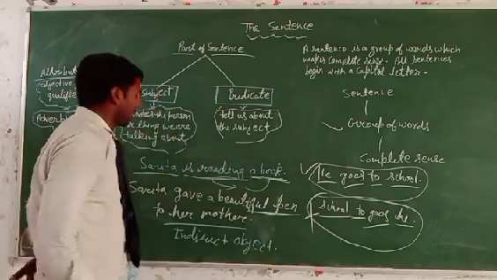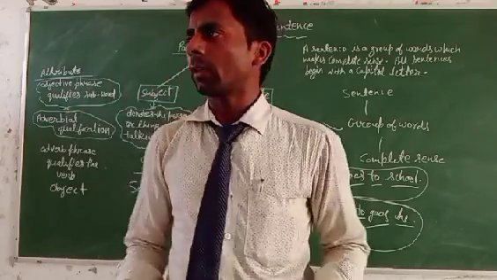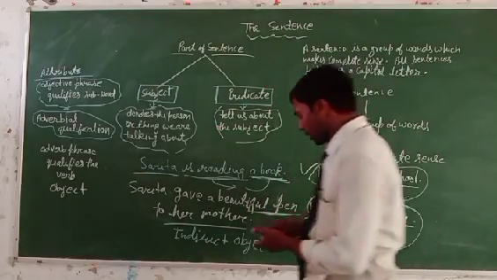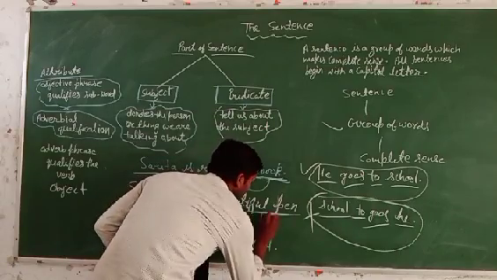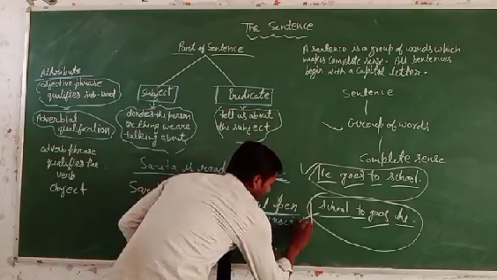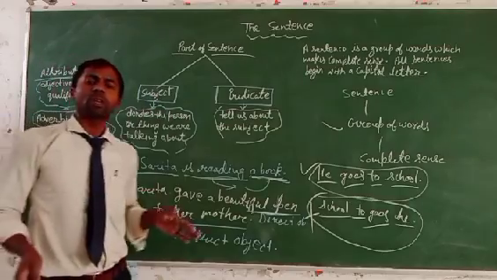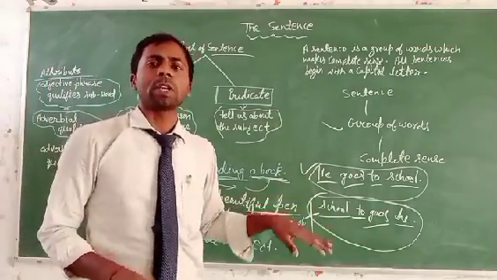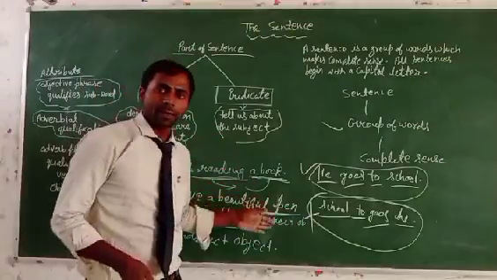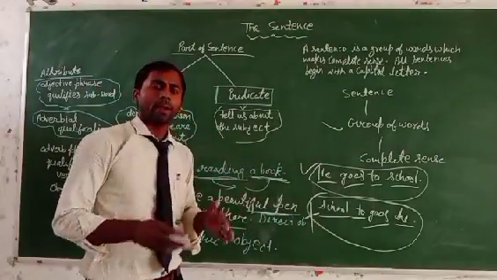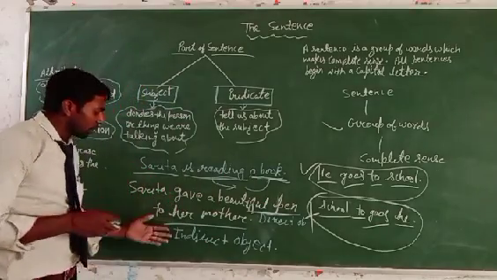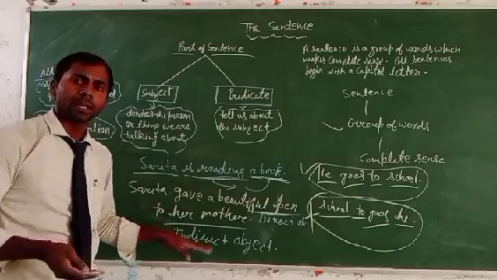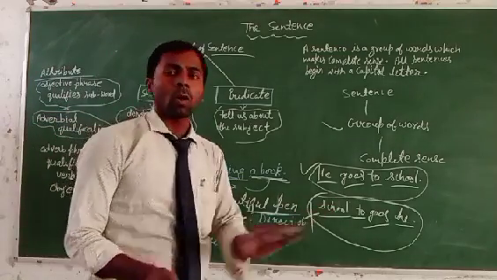So you will see that both objects are used in the sentence, the direct object and the indirect object. If a non-living thing is used in a sentence as an object, then it will be a direct object, and when we use a living thing as an object in a sentence, then it will be an indirect object.